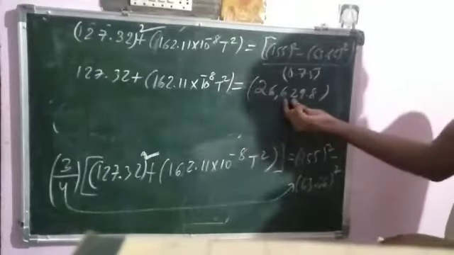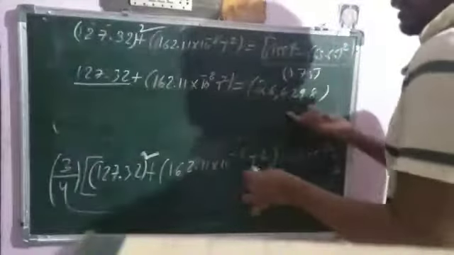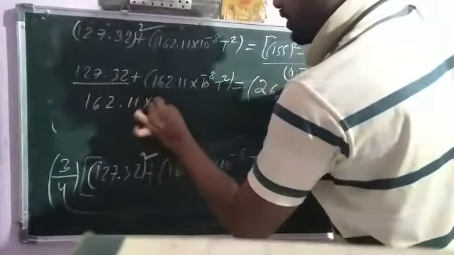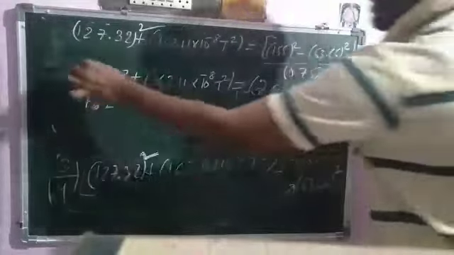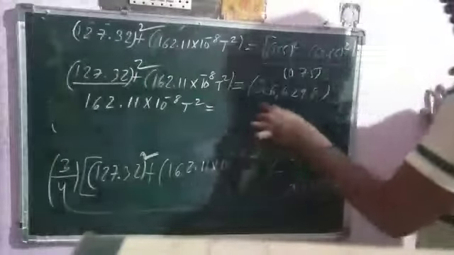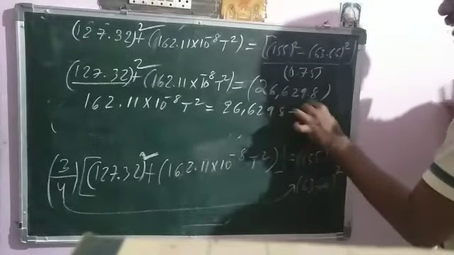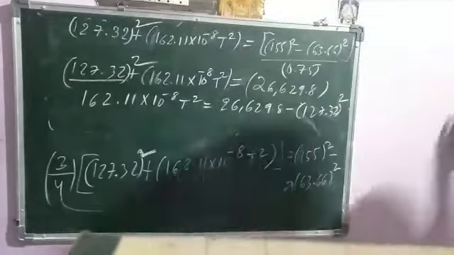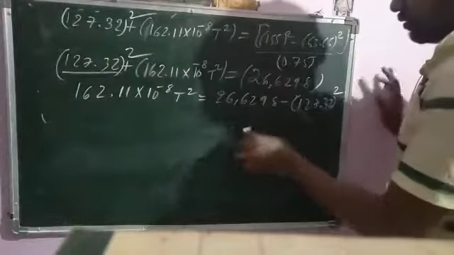26,629.8. Now take this term to the right hand side. Then it becomes 162.11 into 10 to the power of minus 8 t square is equal to 26,629.8 minus 127.32 whole square. Now solve these terms.